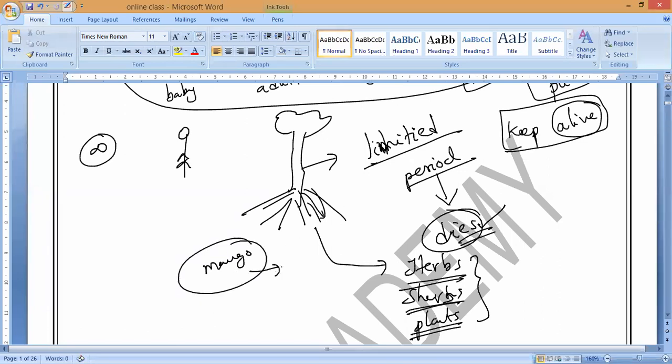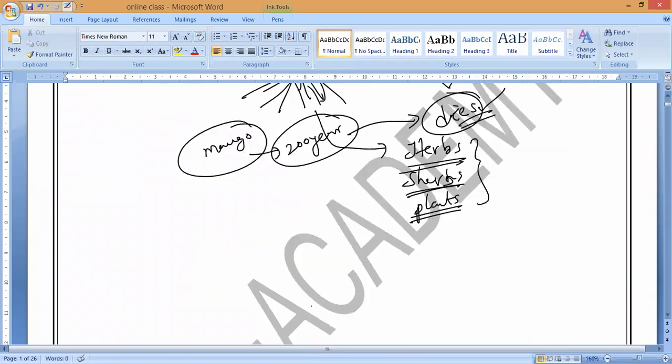After a certain period, say 200 years, its lifespan is over and it dies. Then this mango tree needs to be replaced with new babies. Yes or no, guys? It needs to be produced in place of those who die.